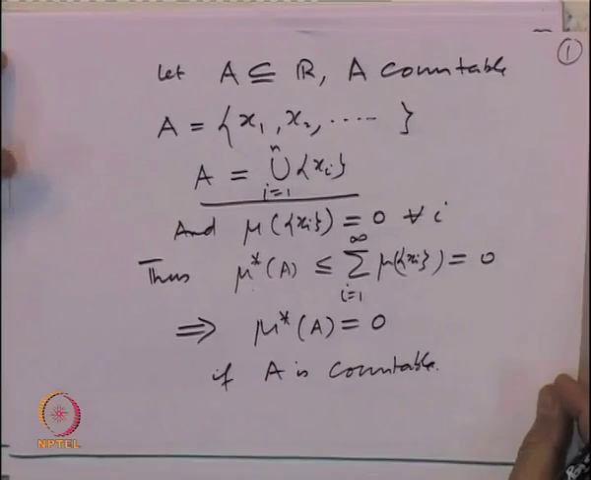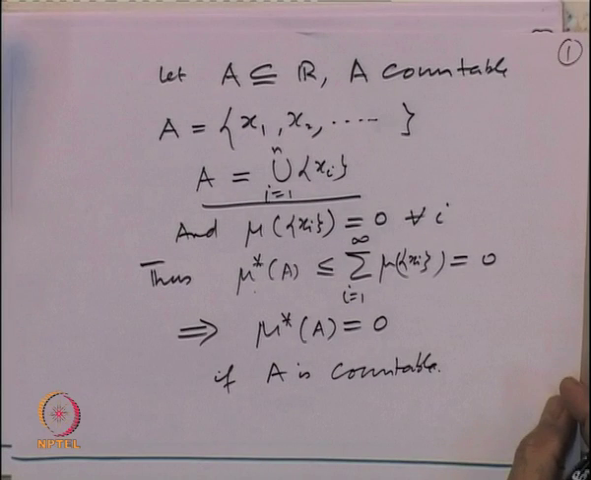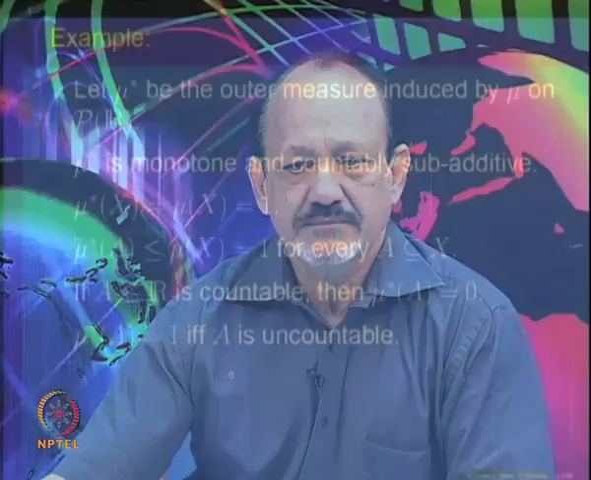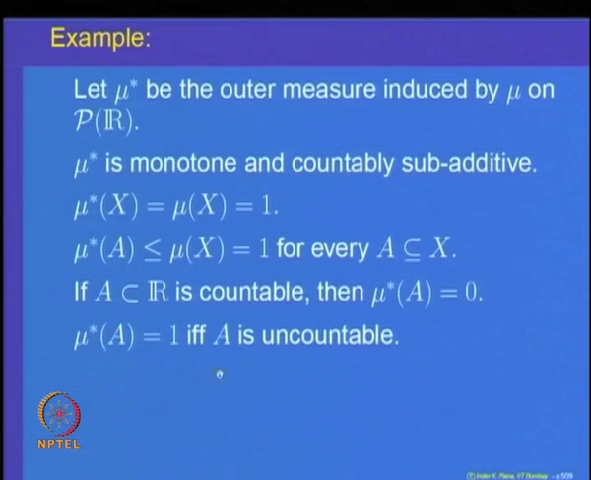So, we have shown that for a countable subset in the real line, the outer measure which we defined is going to be 0 whenever A is countable. Let us go further and look at some other properties of this outer measure. We want to show that mu star of A is equal to 1 if and only if A is uncountable. So, let us prove that.